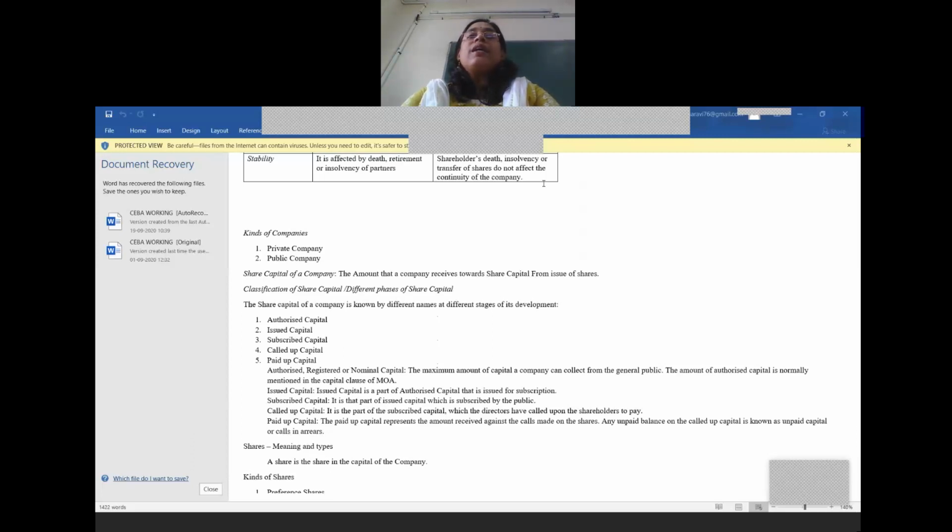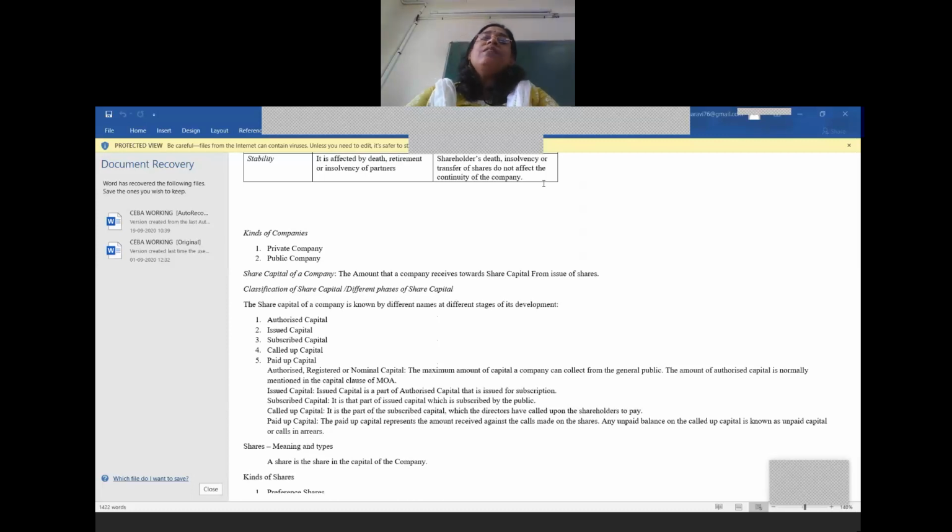Coming to the share capital, it is the amount that the company receives from the issue of shares. So, this share capital, we can classify it, which means we can have different phases of share capital. Now, what are these different phases of share capital? Now, the first one is the authorized capital.